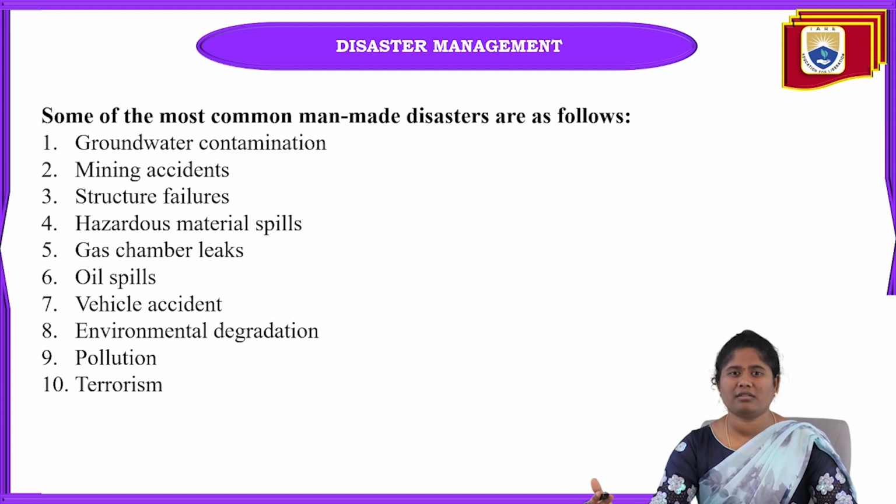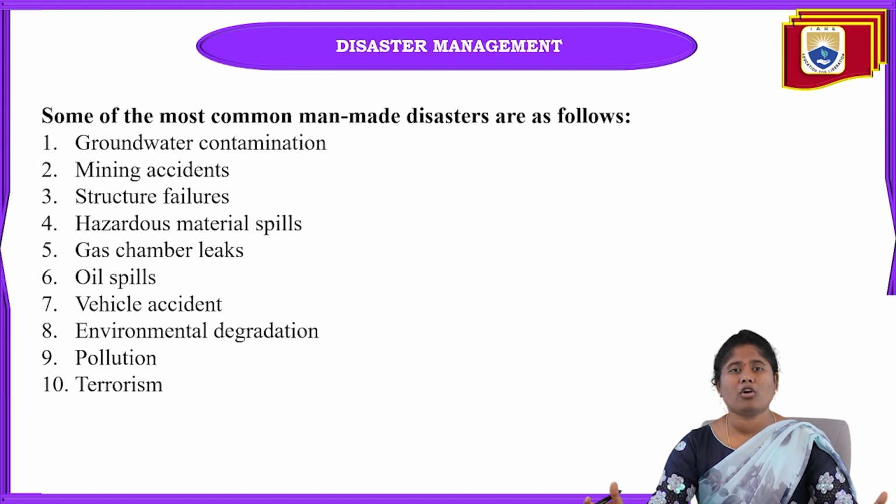And vehicle accidents: when some people want to speed up their bikes and show off some racing, another vehicle may suddenly come in front of those bikes or cars while they are moving, and accidents will automatically happen. So these all come under man-made disasters.